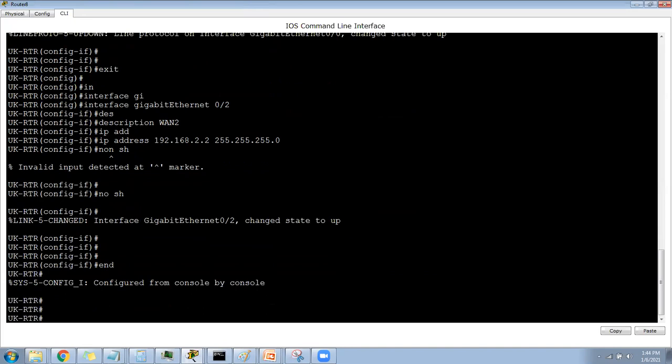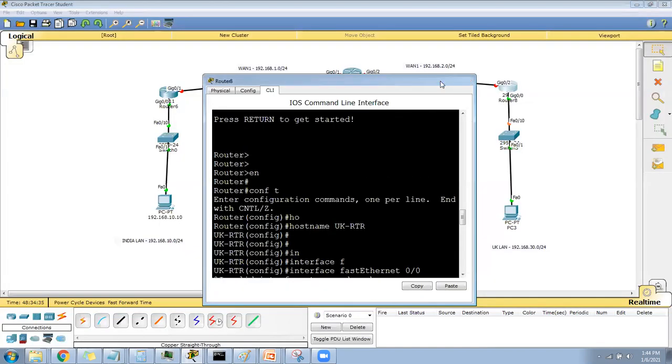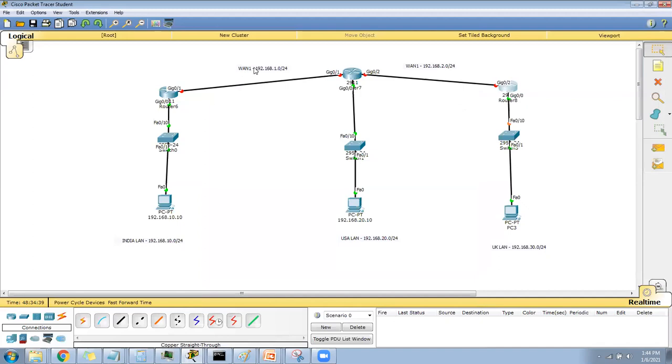So now let's go and check the diagram. Okay, can you see the cable again? We took the wrong cables. When you are connecting one to one, then we will take this cable.